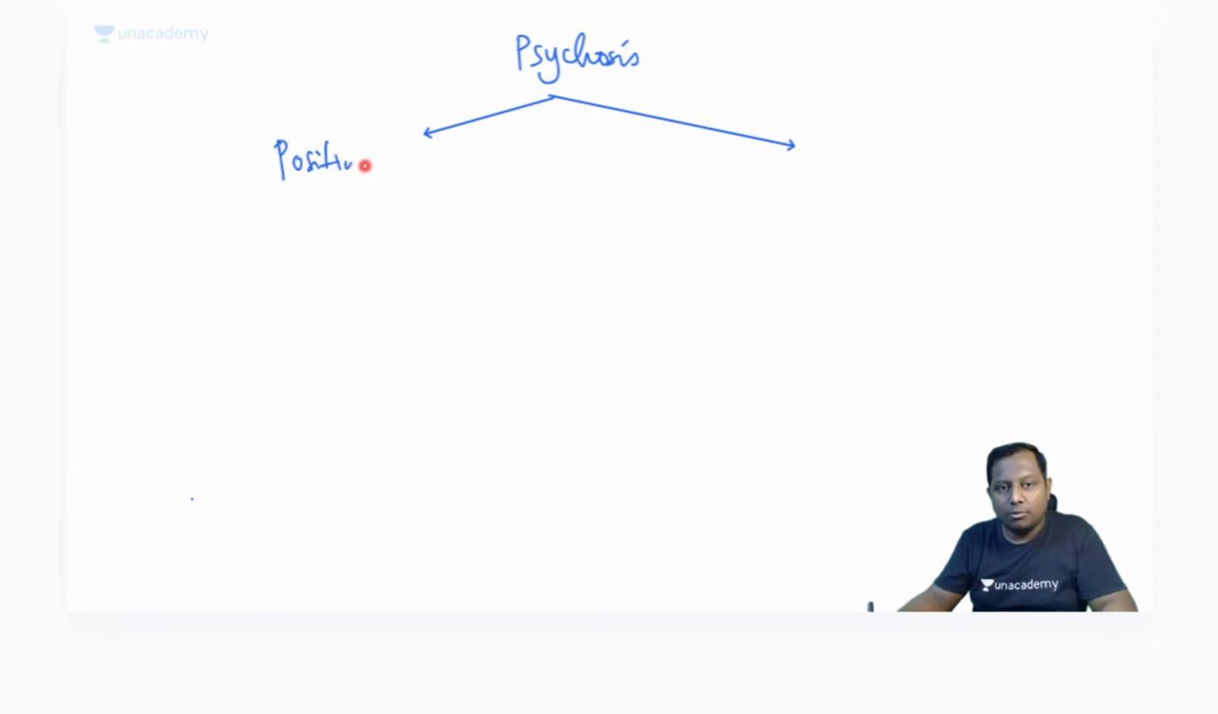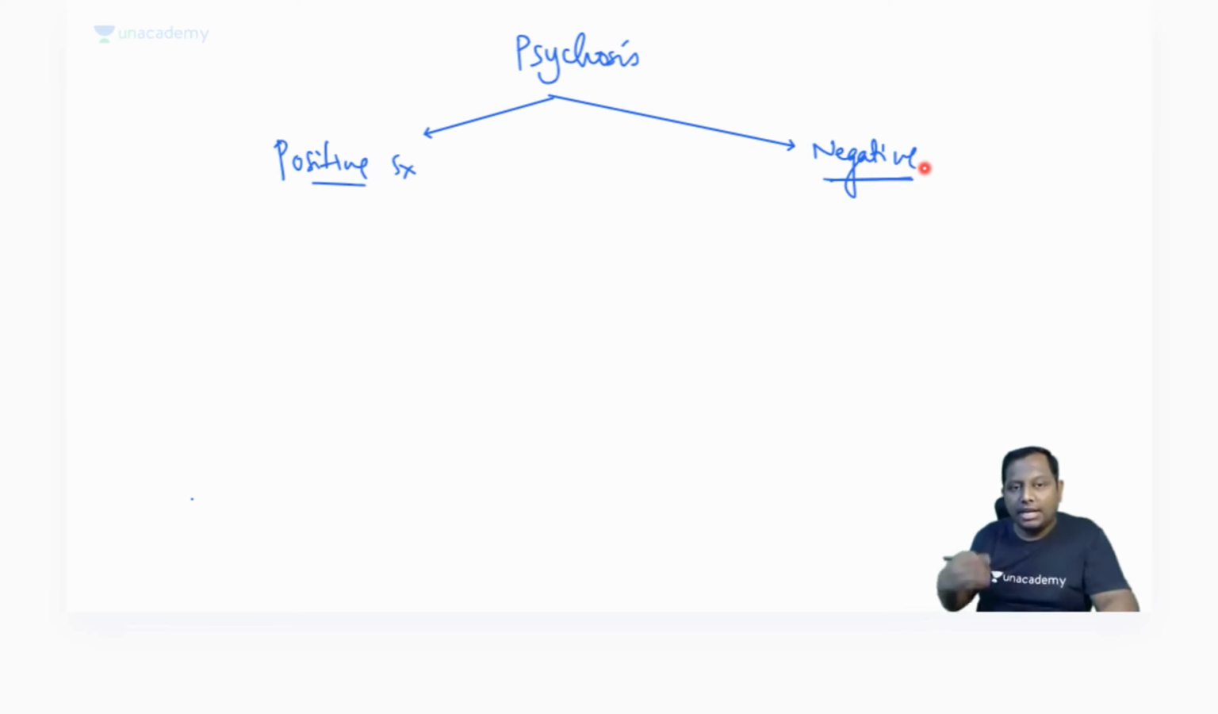Whenever we say positive symptom or negative symptom, there are two advantages. Advantage number one, you can choose your therapy. The second advantage is that you can judge the prognosis. Any patient having positive symptoms always has a good prognosis compared to a patient having negative symptoms, which have a poor prognosis.